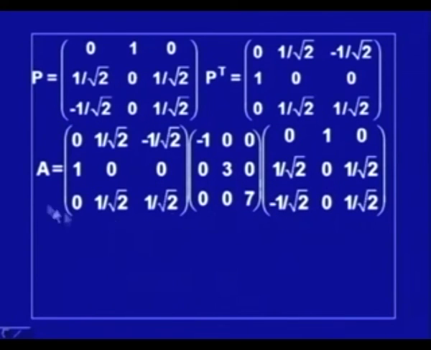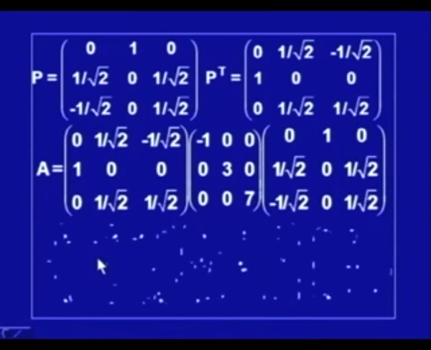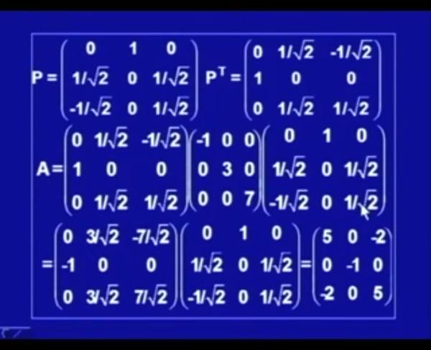From here I can compute A. This is possible because I could get this matrix P. If you perform this product, first this product which comes out to be this, one can verify that it is actually this. Then once we multiply this by this, and compute the product, one can get this matrix.